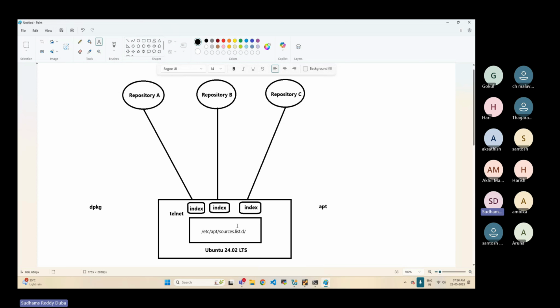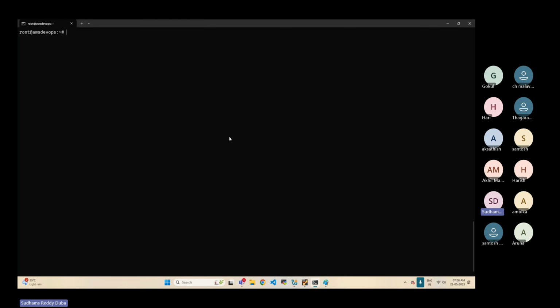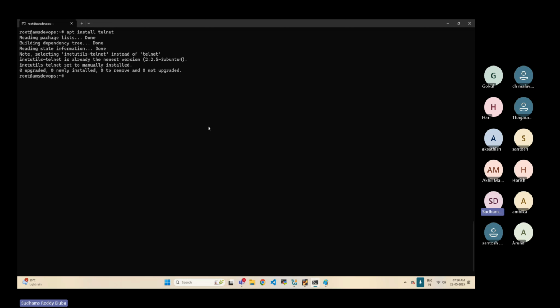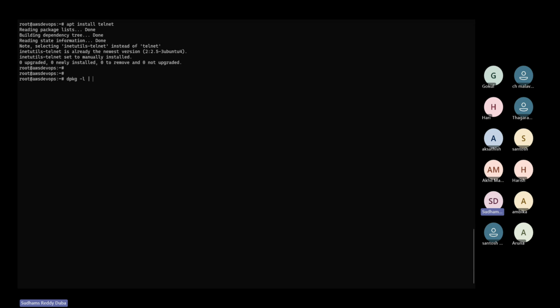If I have removed them and I try to run a command to install a package, what will happen? Let me show you the error. For example, apt is the command. What action do I want to perform using the apt command? I want to install some package. So let us say install, let us say telnet. Okay, enter. You can see it's already installed. Okay, let me try to remove it. If you remember, yesterday I installed it. dpkg -l | grep telnet. Okay, let me remove this.